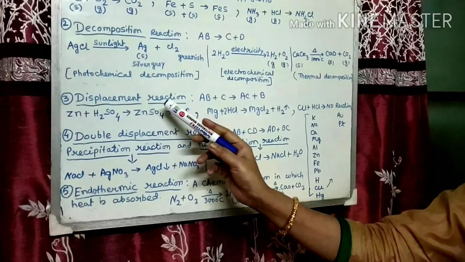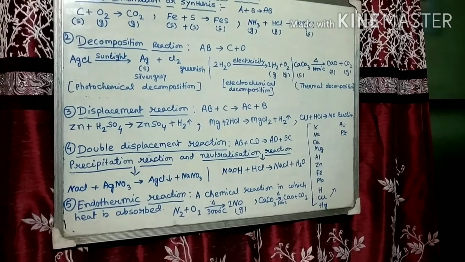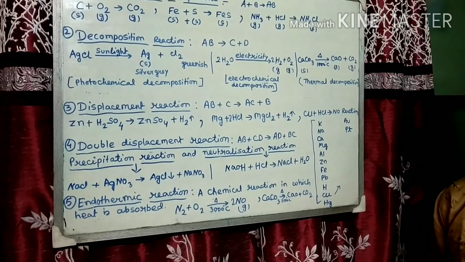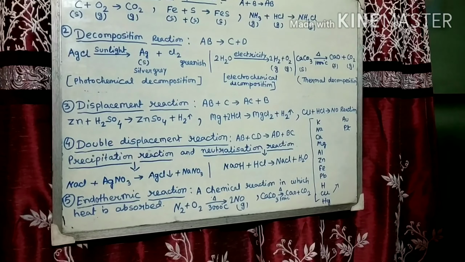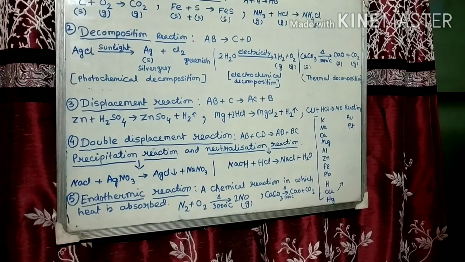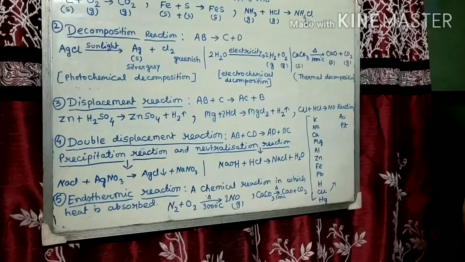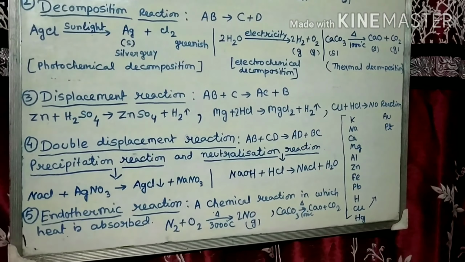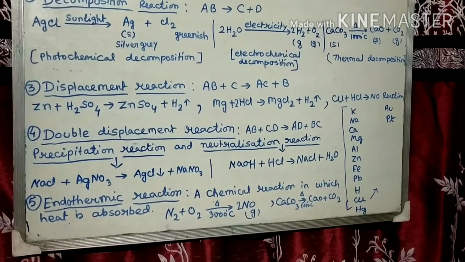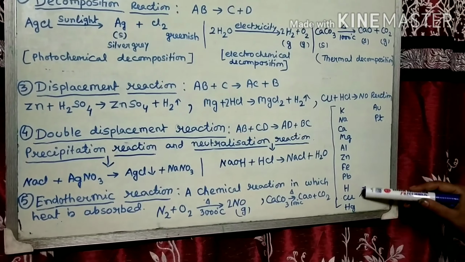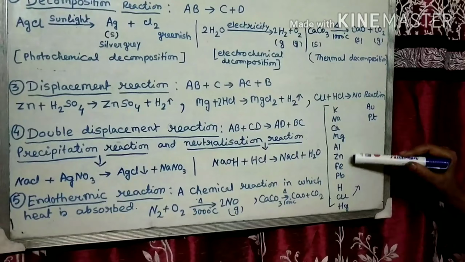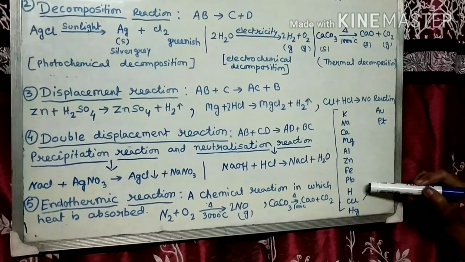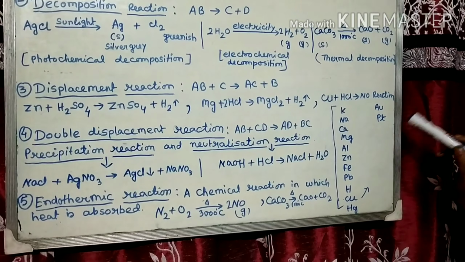Number 3, displacement reaction. A chemical reaction in which a more reactive element displaces a less reactive element from their respective salt solution is known as displacement reaction. For displacement reaction, we should know the metal activity series. See the metal activity series. The metal above hydrogen can displace hydrogen, but the metal below hydrogen cannot displace hydrogen.